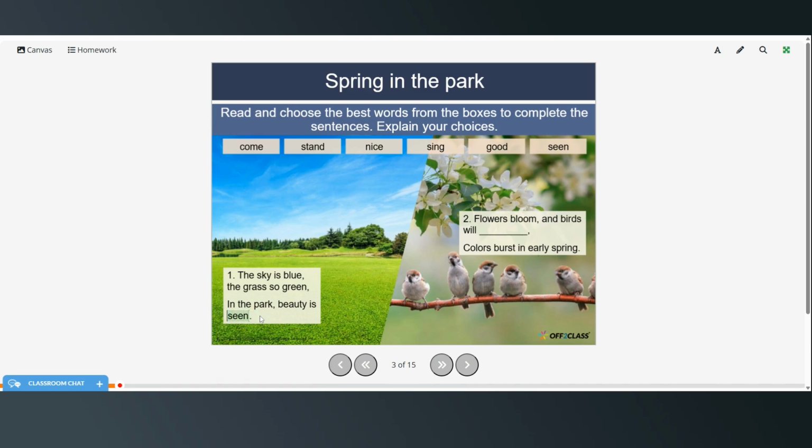And here, seen makes sense in terms of the meaning, but it also rhymes with the word green. So poetry sometimes rhymes. Flowers bloom and birds will sing, colors burst in early spring. So again, it makes sense for birds to be singing, but also sing and spring rhyme.